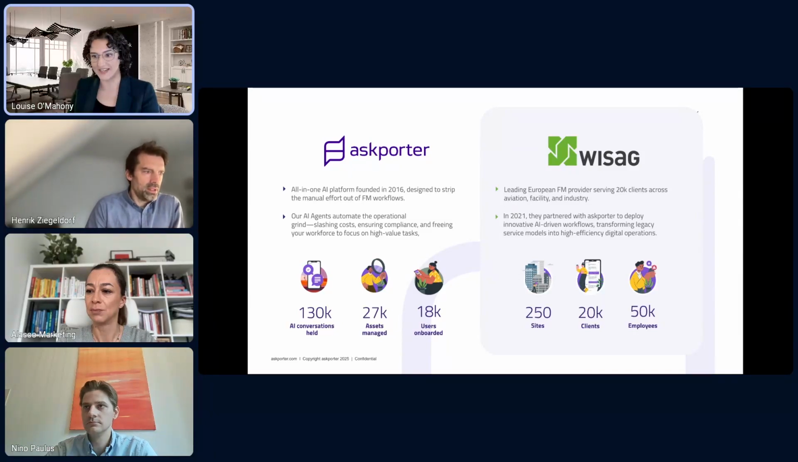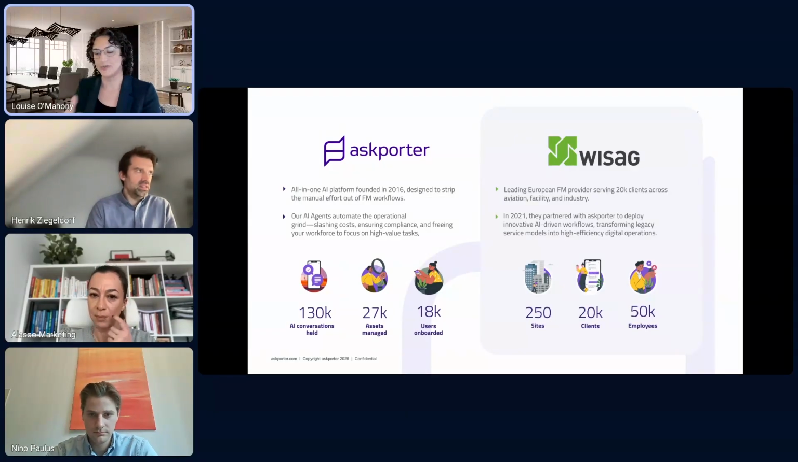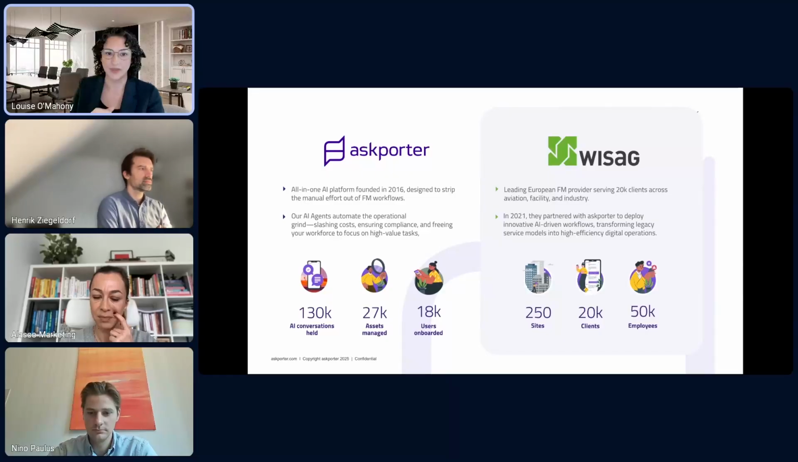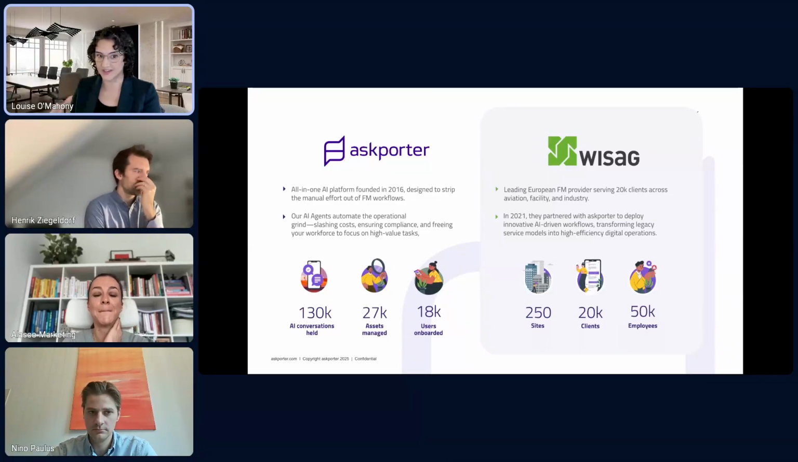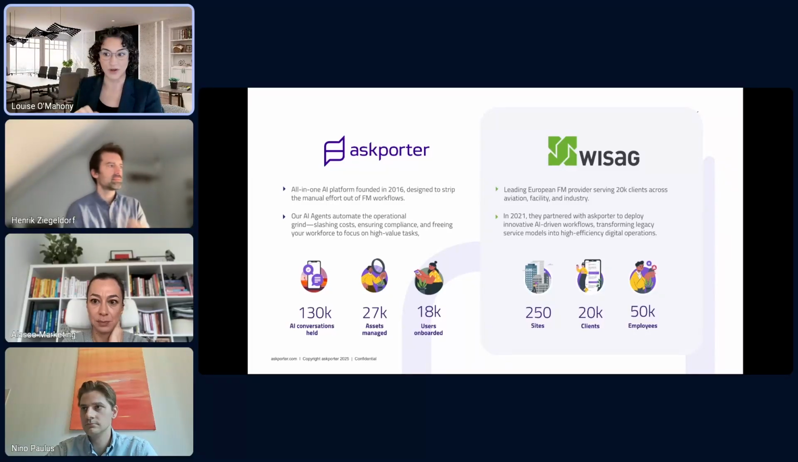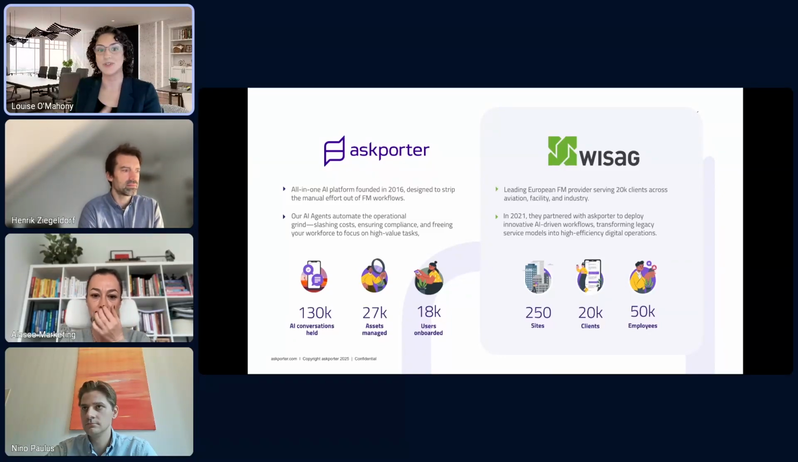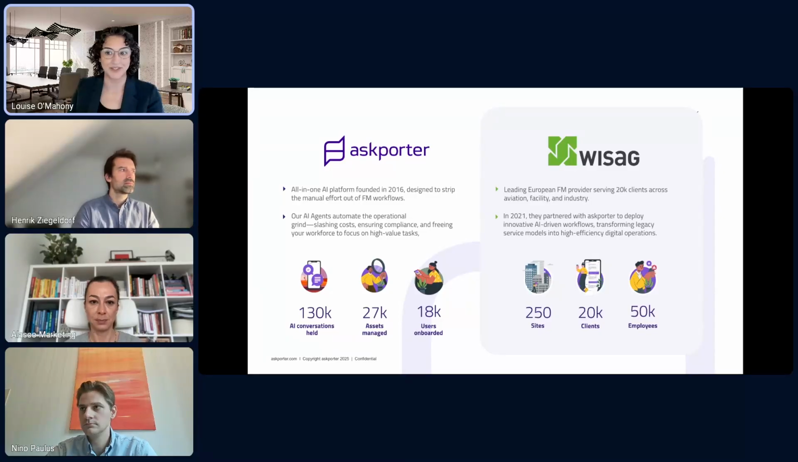And VISAG, our partner, manage properties at scale in Germany and across Europe, so Luxembourg, Poland, and a few others. They've got around 250 sites, and they serve some of the most complex sectors. They have a lot of office buildings, but they also work in airports, data centers, and hospitals. In 2021, they made a strategic move to introduce Ask Porter's AI to transform their legacy service offering into a smarter and faster digital experience for their global clients. We'll look at what that was in just a moment.